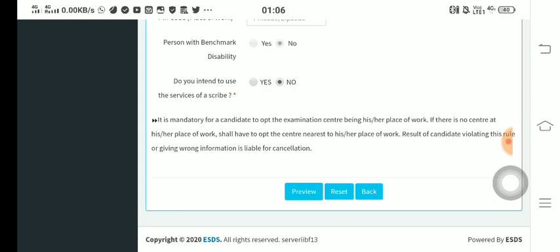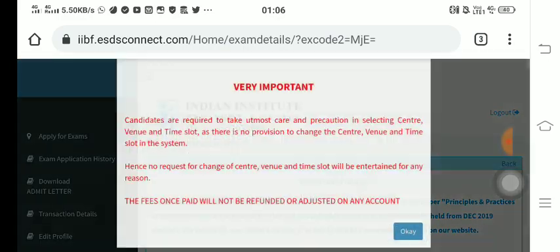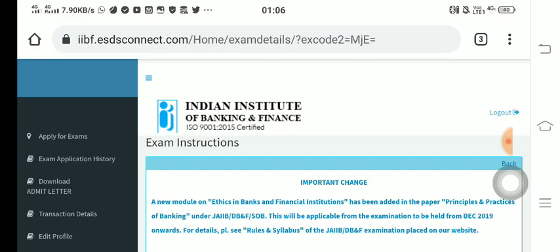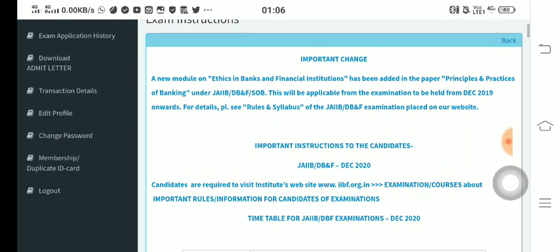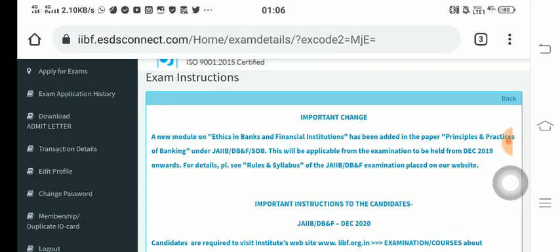After clicking on the submit button, you will get a payment option. Again you can make payment through debit card or credit card, and further your registration process gets completed. Thereafter, after a certain period of time, as and when IIBF announces the admit card, just click on the admit card button, and let's move backwards. Okay, here let's see, here are exam application history, download admit card, transaction details. These are the options, so you can download the admit card from here.